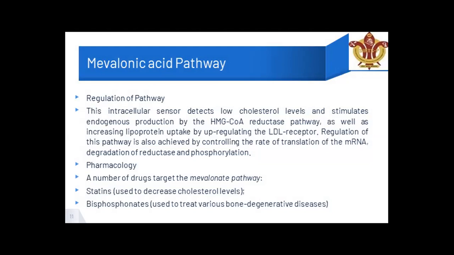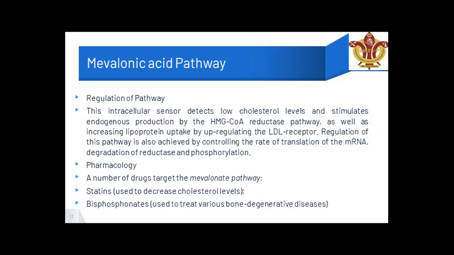Regulation: how does the body have a signal to produce cholesterol? There is an intracellular sensor that detects low cholesterol levels and stimulates endogenous production of HMG coenzyme A reductase in the pathway. So when the level of cholesterol decreases in your body, an intracellular sensor senses the low level of cholesterol, and this stimulates the production of HMG reductase. This is how it runs, and we can call this a feedback mechanism.